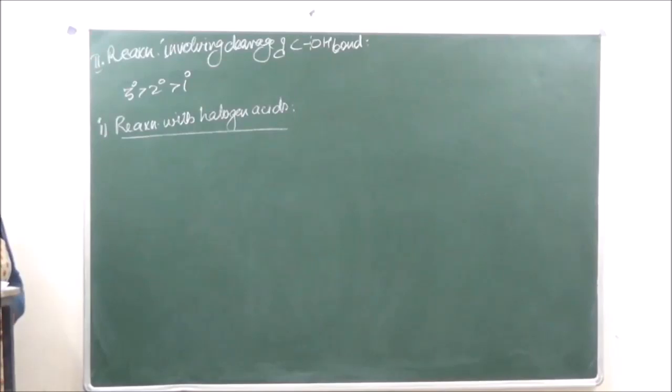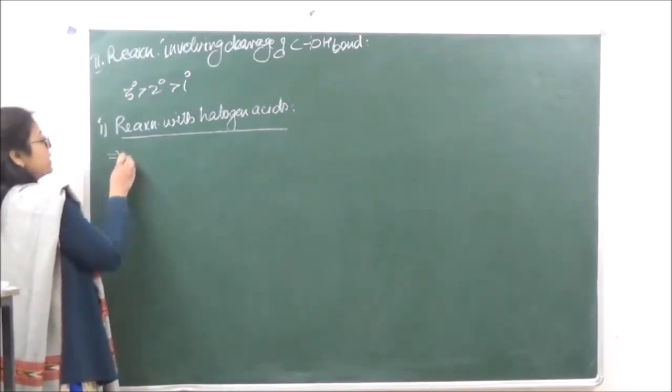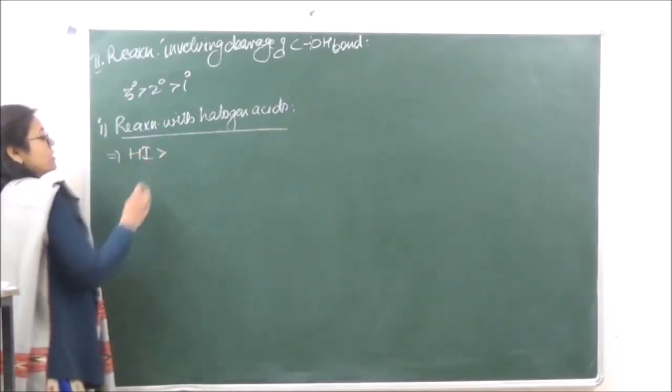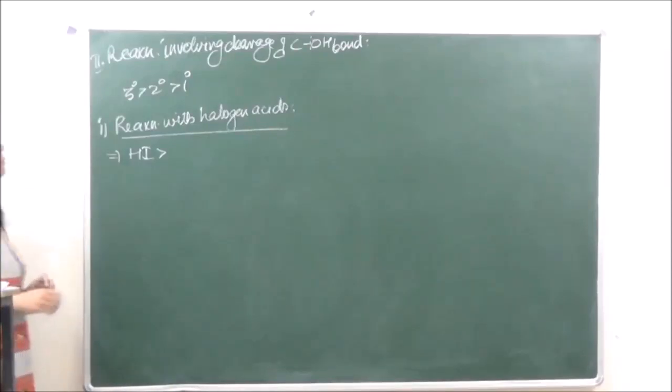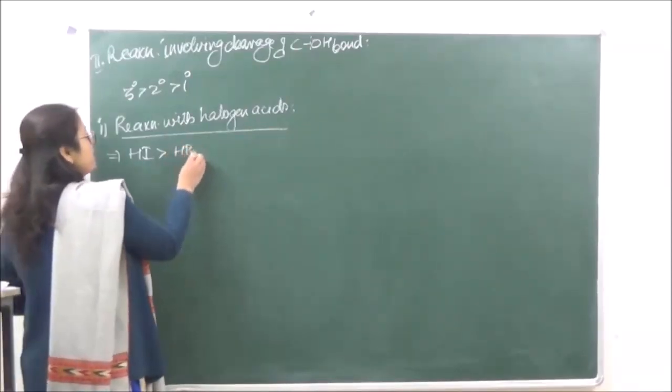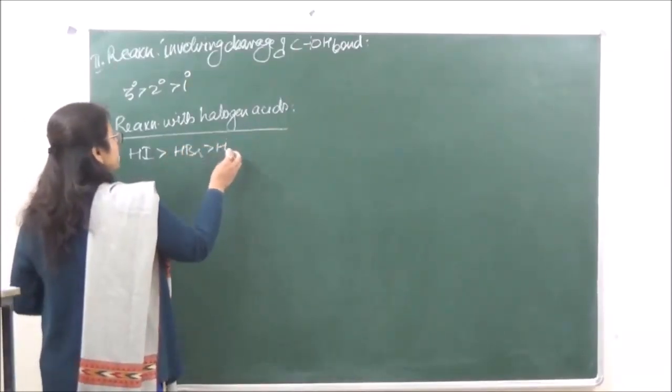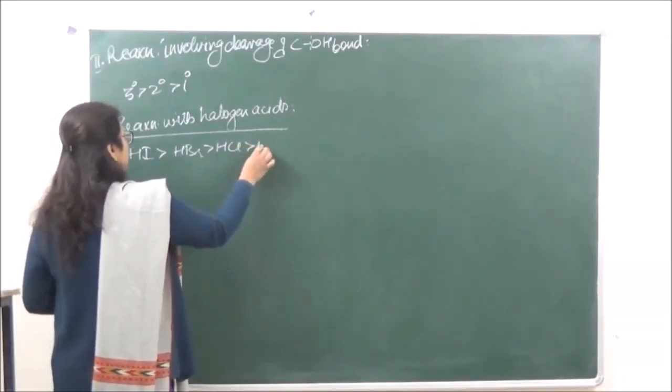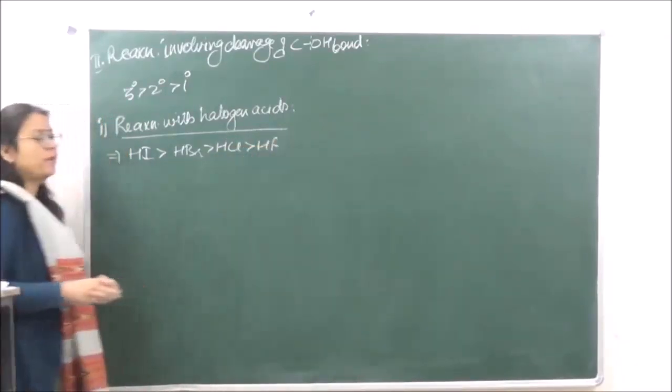So this is the preparation of haloalkanes which we had done in our previous chapter. Now when we look at the reactivity of the halogen acids, HI is going to be most reactive, then HBr, then HCl, and lastly HF.